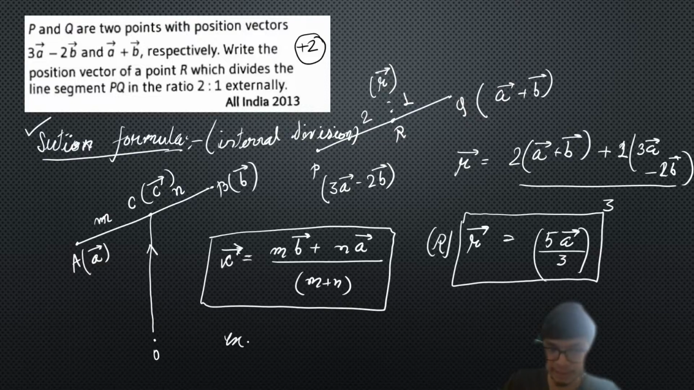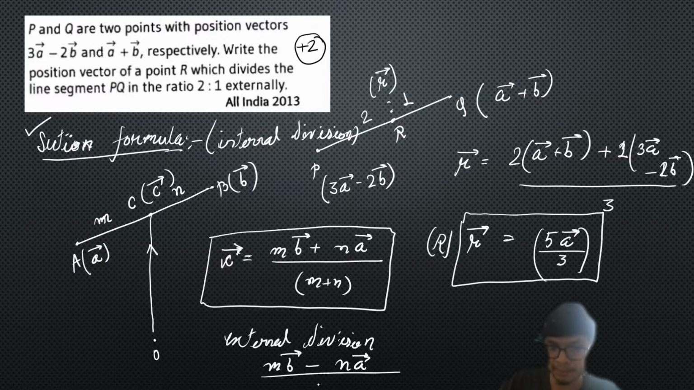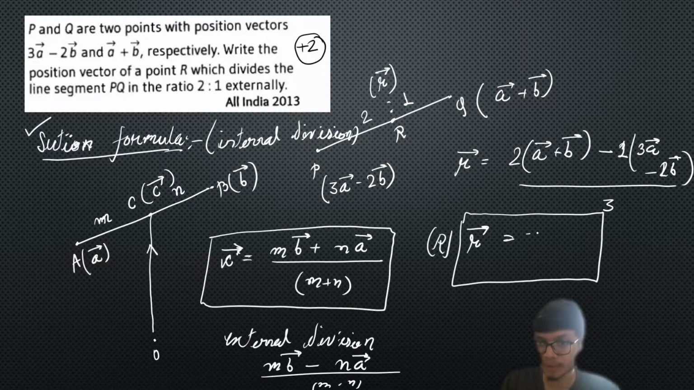Now in case of external division, we just need to put m times b vector minus n times a vector divided by m minus n. As simple as that. So our answer should not be plus, it should rather be minus. Please correct it now. So over here this will be minus a vector, and then plus 4b vector, divided by 1. That is the answer to this problem.